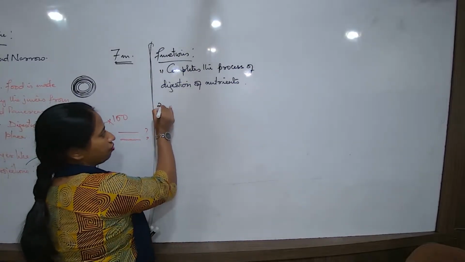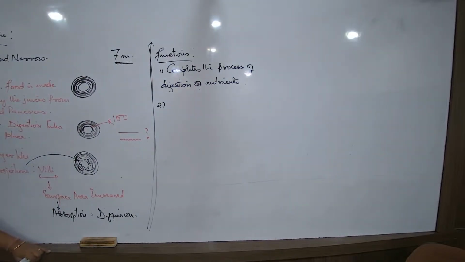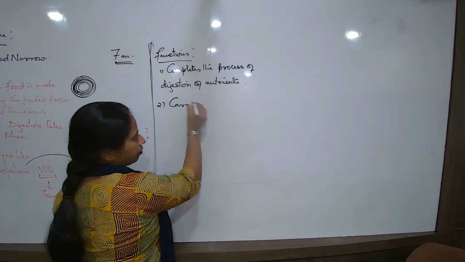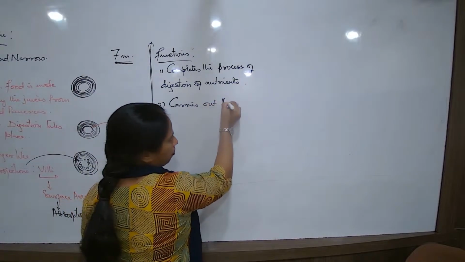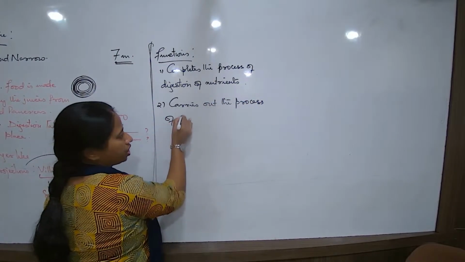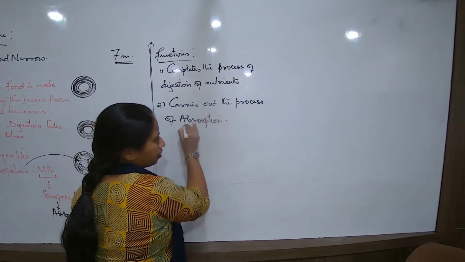Now, the function, the first one I wrote, what is the function of the small intestine? Two functions quite often asked in your exam. Write two functions of the small intestine. Number one, what will you write? Number one, it completes all the process of digestion, meaning by the time the food is in the ileum, digestion is over. Then what is the second function to write? Carries out absorption. Carries out the process of absorption, which is nothing but a process of diffusion of substances.